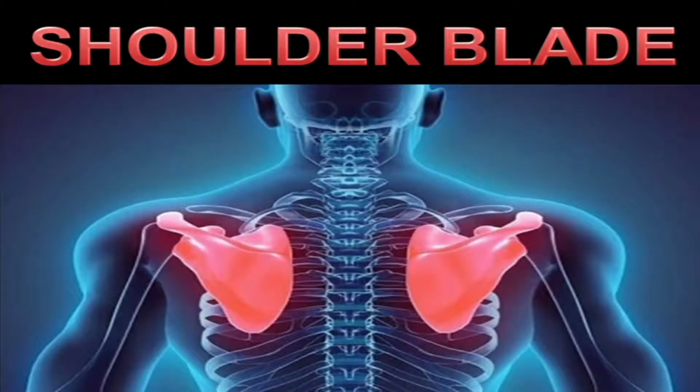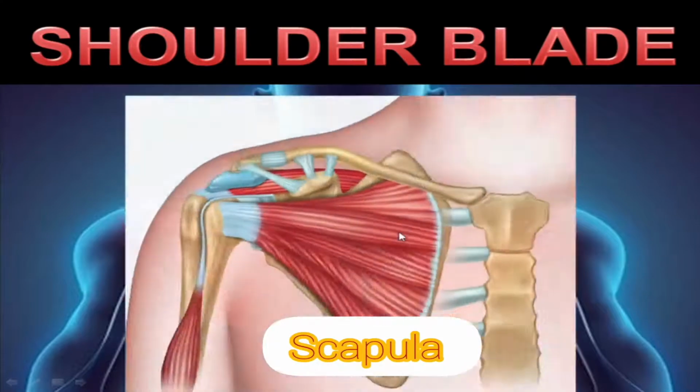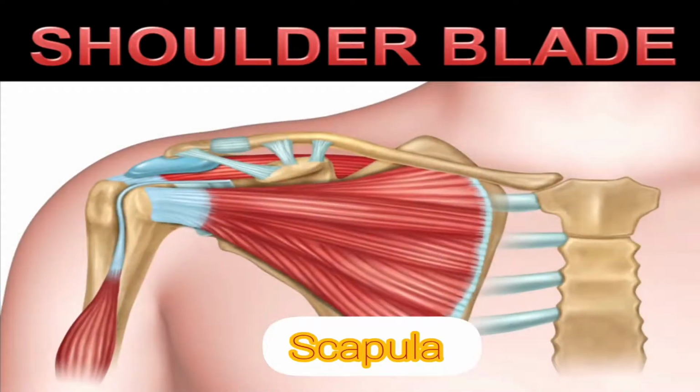Once you stand straight and try to touch your back, you find something. There is some flat bony structure inside and it is 2 in number on both sides of your shoulder. Actually, this flat bony structure is the shoulder blade or bones, which we also call scapula.